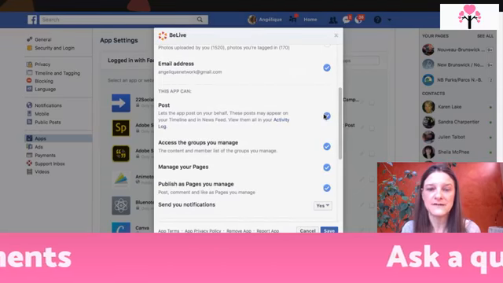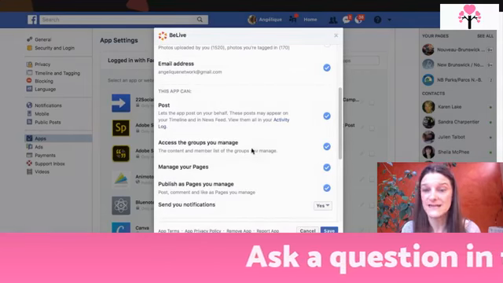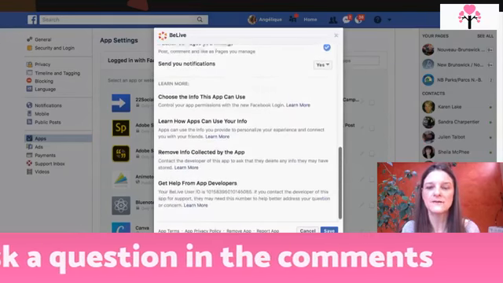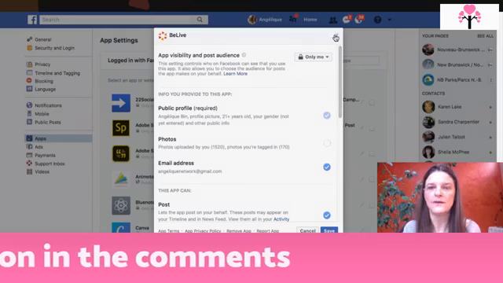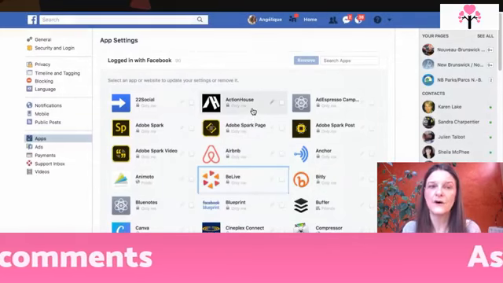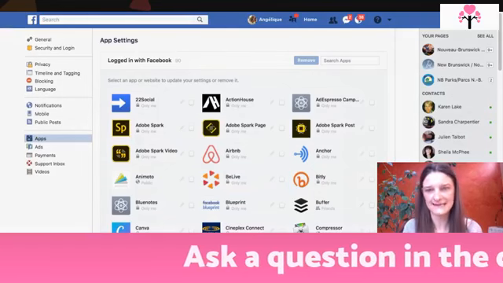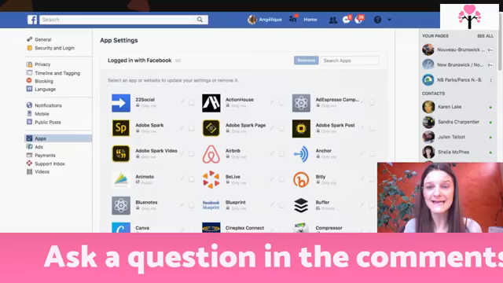They don't have to see my posts. They don't have to have access to the groups I manage, but they do because I do Facebook Live in my groups. So you really have to go through each of your apps and figure out what you want or don't want the app to know about you, your friends, your Facebook page, your profile, etc. So this is really, really easy to do.